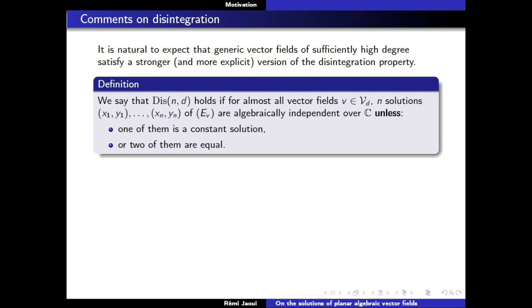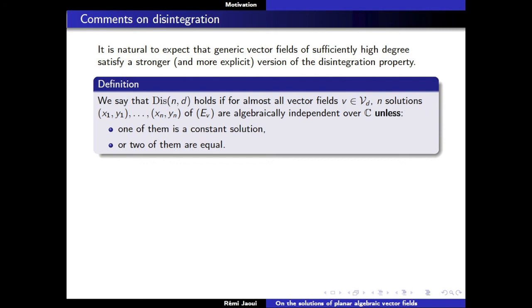So what you can do is define the property that depends on these two numbers, and you say that it holds if for almost all vector fields in V_d, something stronger happens: they are algebraically independent, not only if there's a polynomial, that we don't know what it looks like, such that they are zero, but only if one of them is a constant solution, so one of them is one of these points, or two of these solutions are equal. Okay, and it's natural to believe that, I do think that for almost all vector fields, in fact, this kind of property should hold.